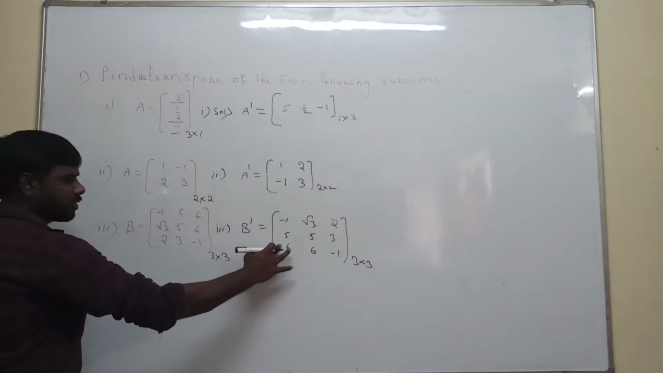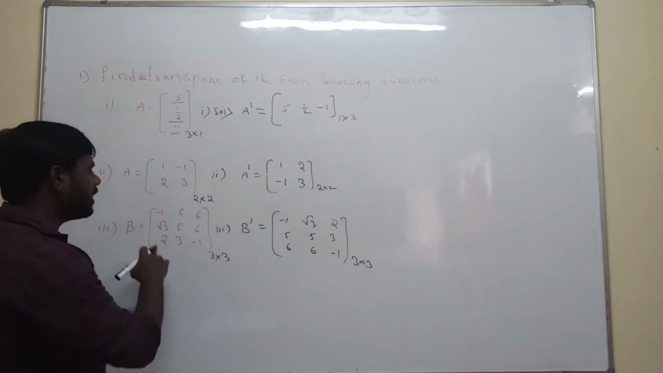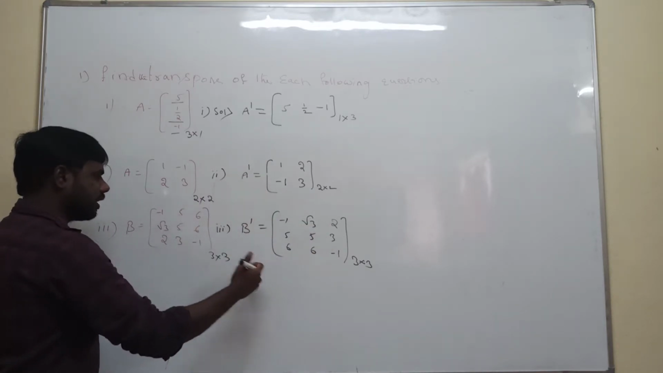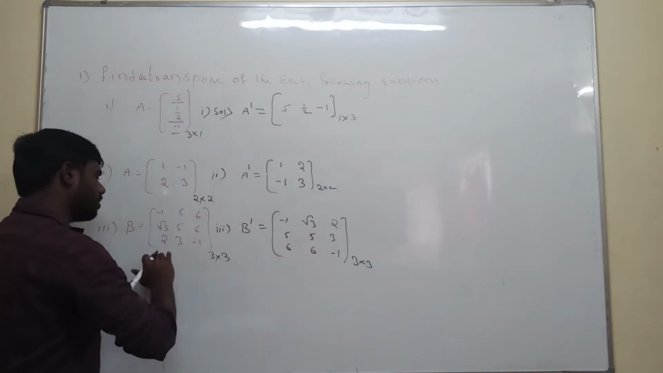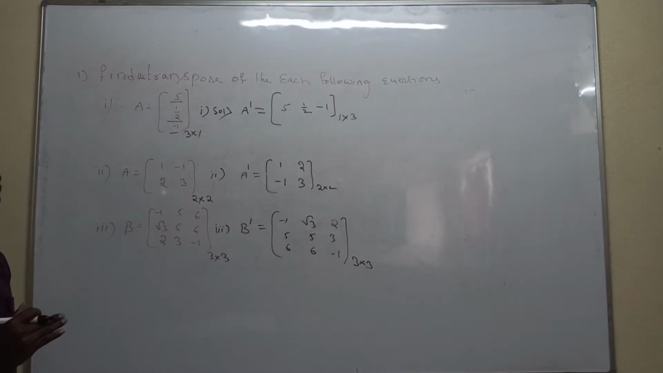First row replaced with first column, second row replaced with second column, third row replaced with third column, or else interchanging. First row interchanging first column, second row interchanging second column, third row interchanging third column. This is the transpose of the matrix. Everyone understand how to find the transpose of the matrix?